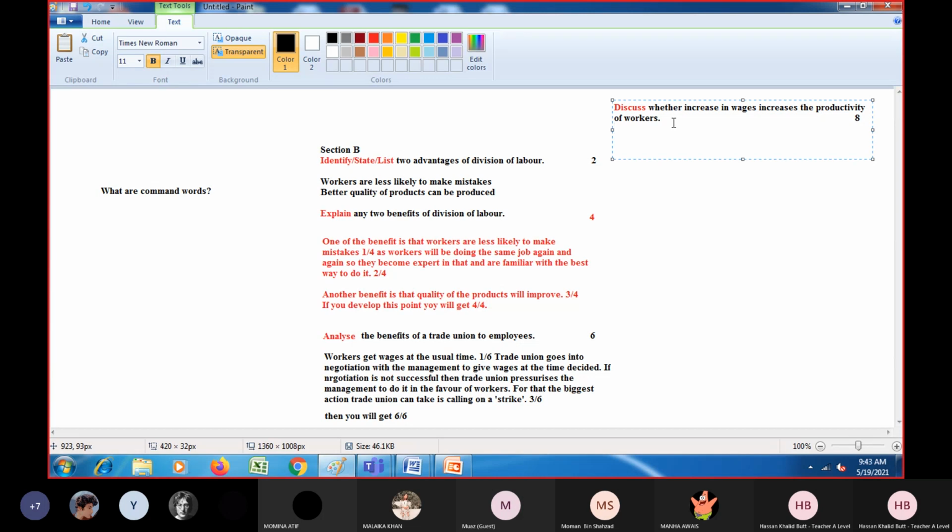Okay, and then you will go into an argument, you will develop your point, how it happens, right? But then you have to give a counter argument as well, like it may not happen, like increase in wages may not increase the productivity of workers, and then you have to give the logic behind it, the reason behind it. So you need to develop this point as well. So overall, you can write at least 3 points, like one in favor or two against it, or two in favor and one against it, right?